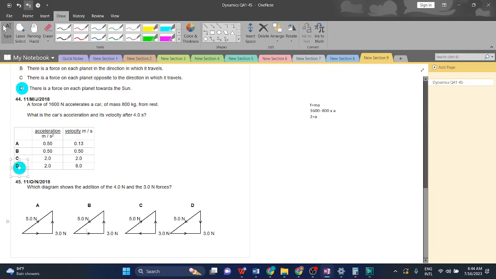If we look at the others, it's coming out from the head to the tail, right? So that's the wrong answer. It has to go from the first vector's tail to the second vector's head. Same here. This is not correct. So this is the right answer.